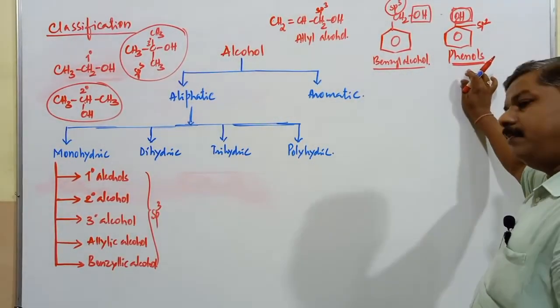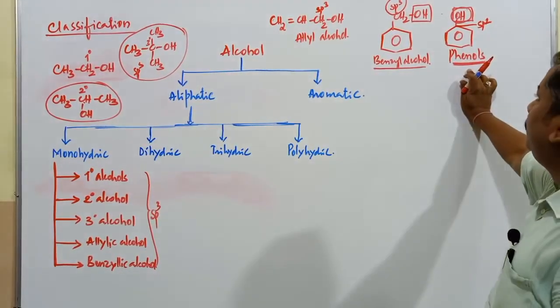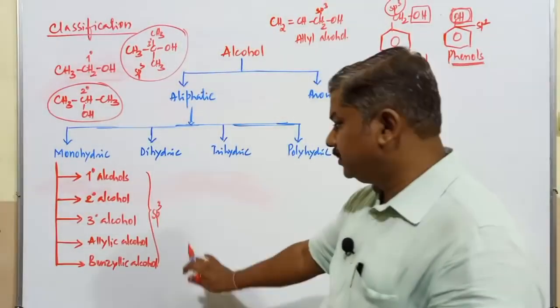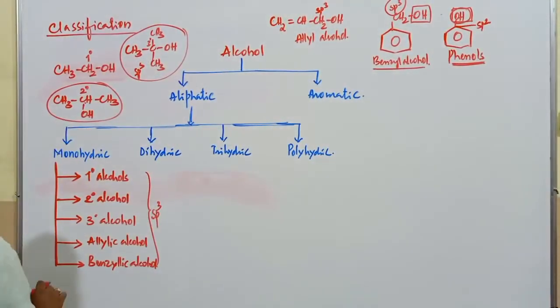In all phenols, various types of phenols are there. In all phenols, the OH group is directly present on the benzene nucleus. So this is about the benzylic alcohols.